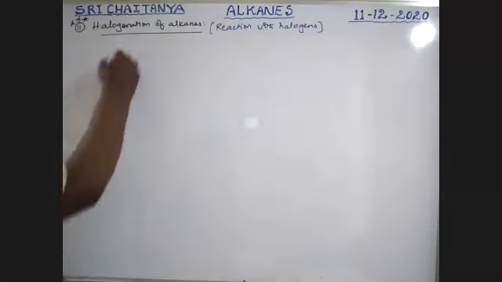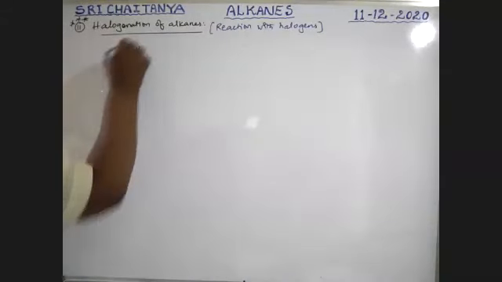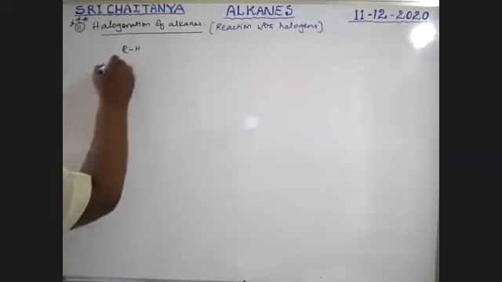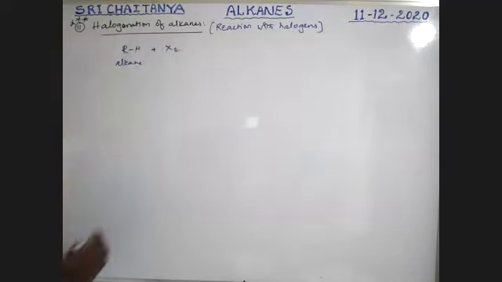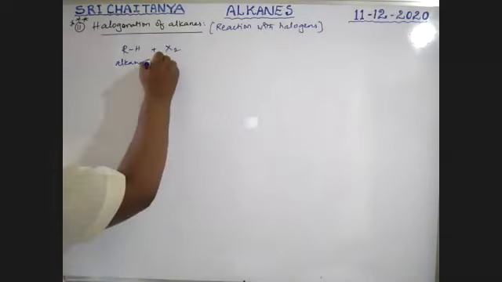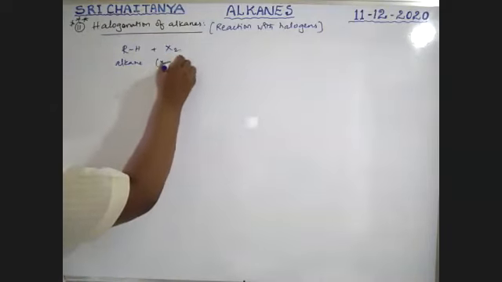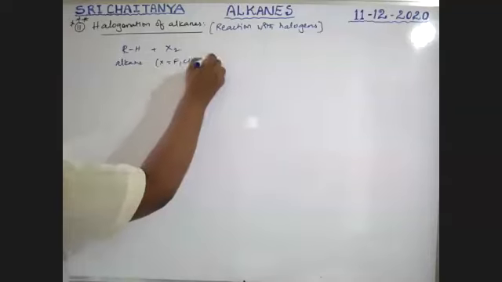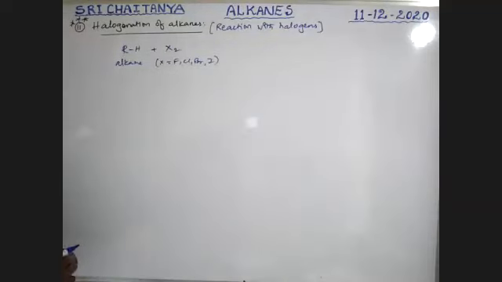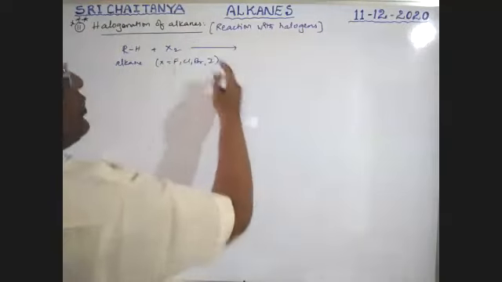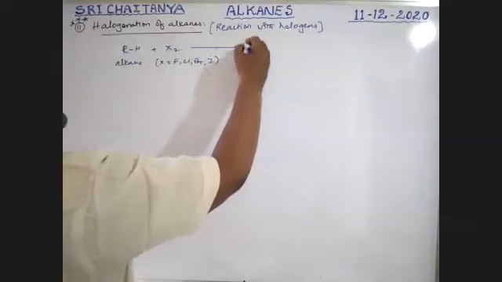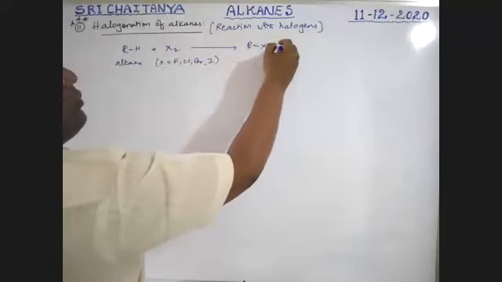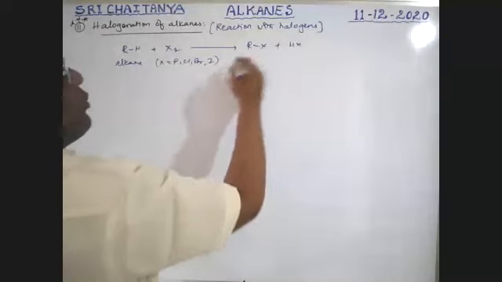See here, for example, an alkane. When it reacts with a halogen, X2, where X is fluorine, chlorine, bromine or iodine, in the presence of some solvent, RX plus HX are the products, boys.